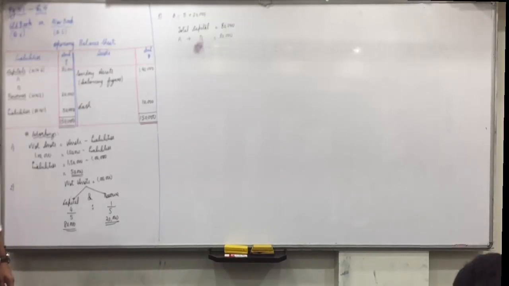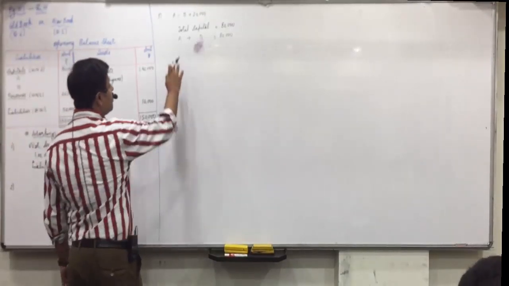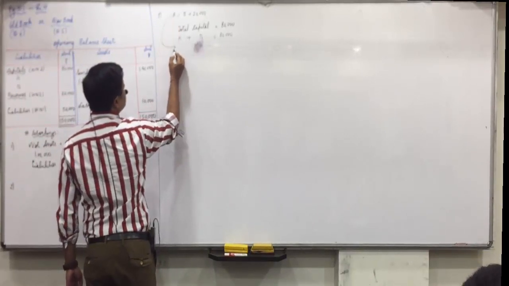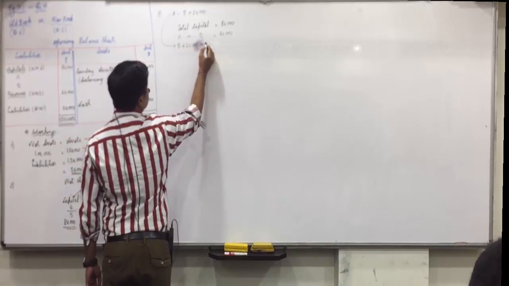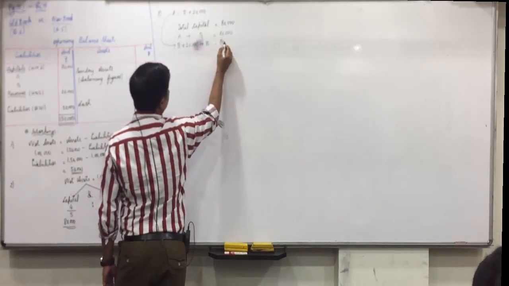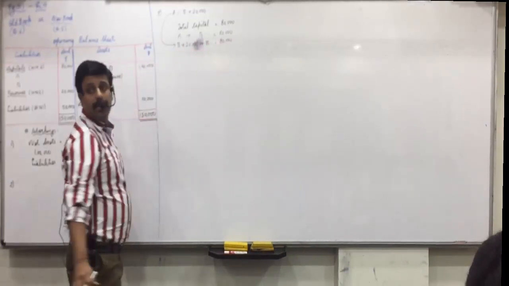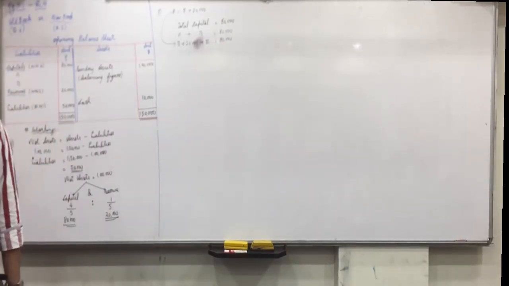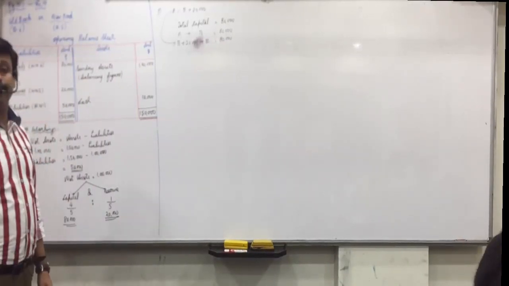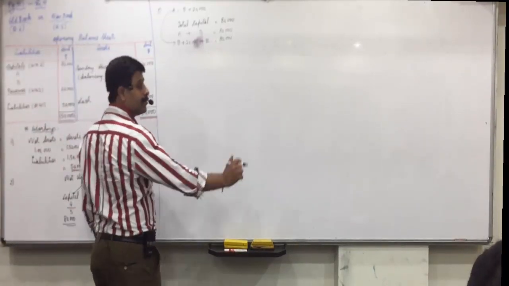Atifa? Yes, in place of A, we will substitute B plus 20,000, plus B equals 80,000. So now, did you all understand this? Raise your hand. What next? Mohit? 2B plus 20,000 equals 80,000.